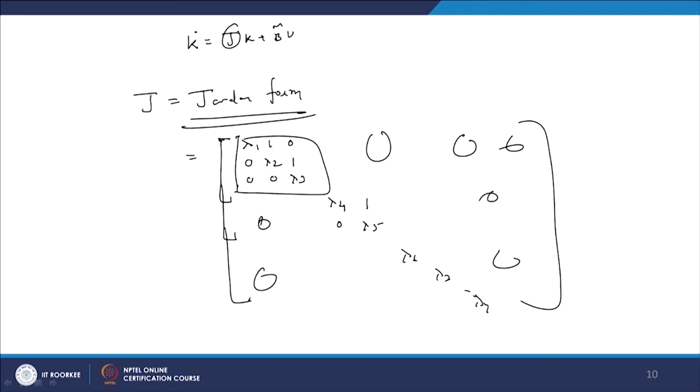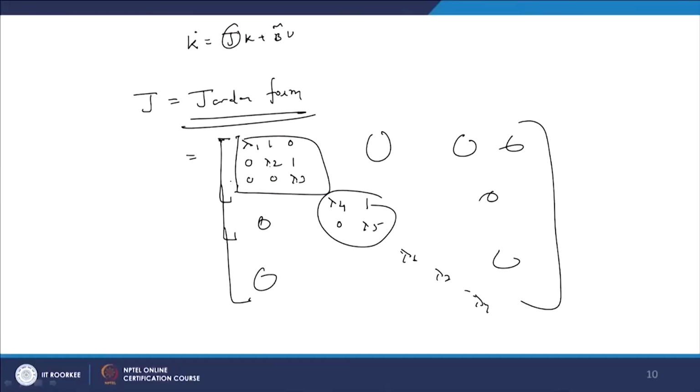Here these are diagonal elements lambda 1, lambda 2, lambda 3, lambda 4, lambda 5, 6, and these are the Jordan blocks. And the main thing is how to check the controllability in this case. In that case you have to see the end of the Jordan blocks. Let us say this is the end of the Jordan block. So, here whatever elements of B bar, that should be non-zero. That means for this case this one, and for this case that B bar should be non-zero.